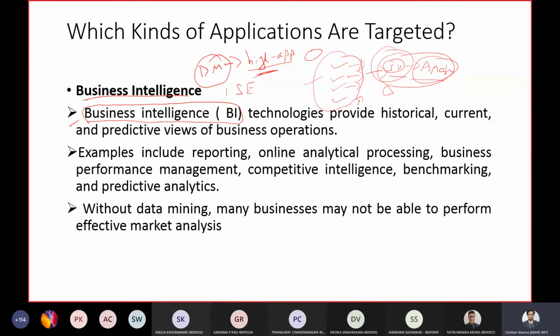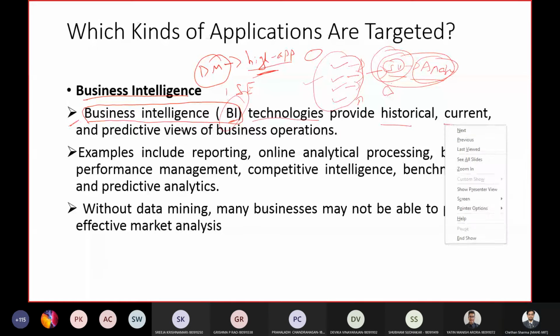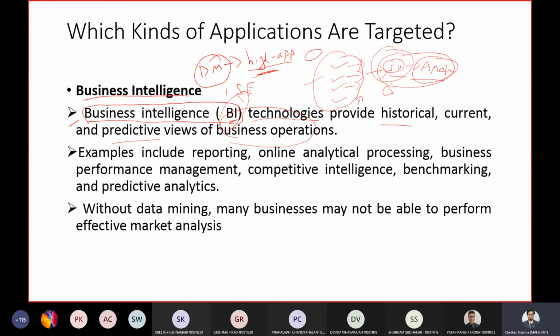Business intelligence, BI, does exactly this. There are a few technologies or tools called BI tools, which provide historical, current, and future views of a particular operation. Examples of BI technologies could be reporting, where you can create a report based on something of your interest.